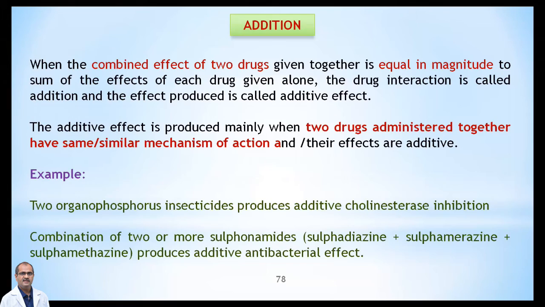Simply, if drug A has an X effect and drug B has a Y effect, and if you combine drugs A and B, then you will get the XY effect, equal to the combination of the two drugs.